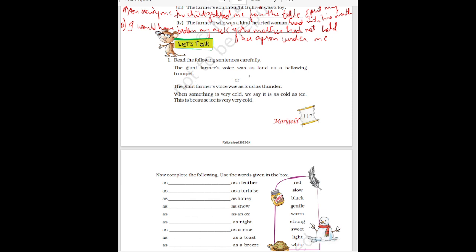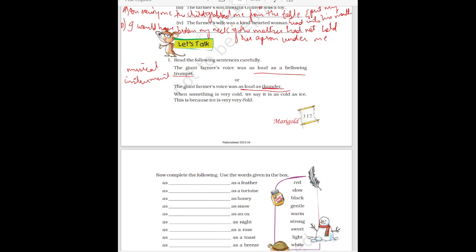The giant farmer's voice was as loud as a trumpet. What is a trumpet? A trumpet is a musical instrument which makes a lot of noise. Okay, so here the voice of the giant farmer is compared with a musical instrument. And the second sentence is, the giant farmer's voice was as loud as thunder. Here also the voice is compared to thunder.